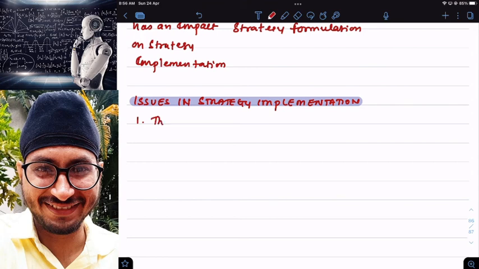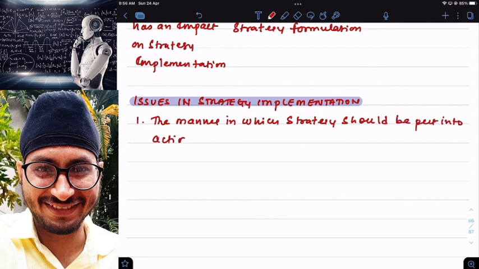The manner in which strategy should be put into action. Sir, I formulated a strategy, but how do I implement that strategy is a big problem. See, strategy formulation every company is able to do, but many companies are facing problems in implementation of strategy. They don't know how to start the implementation.